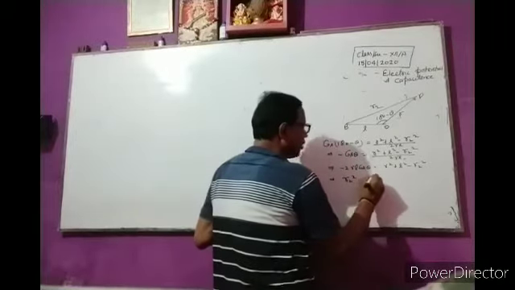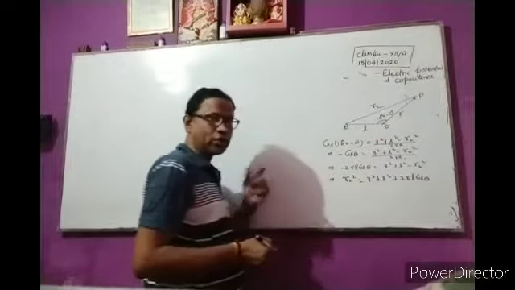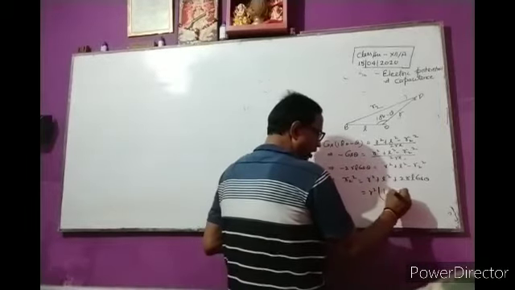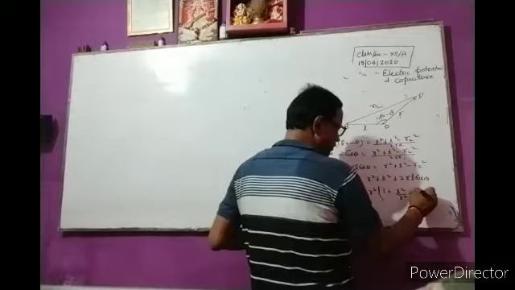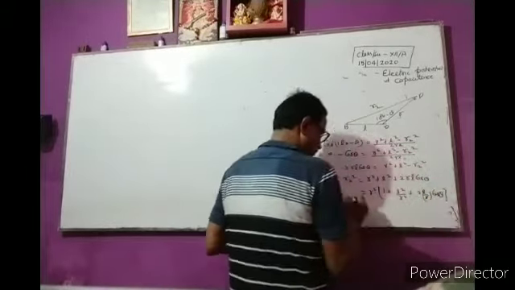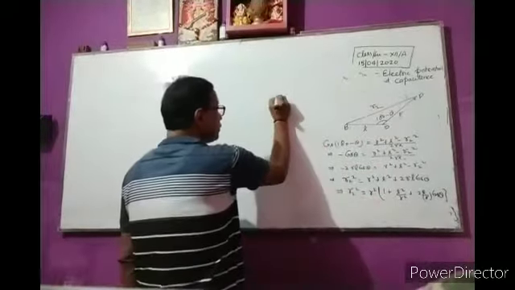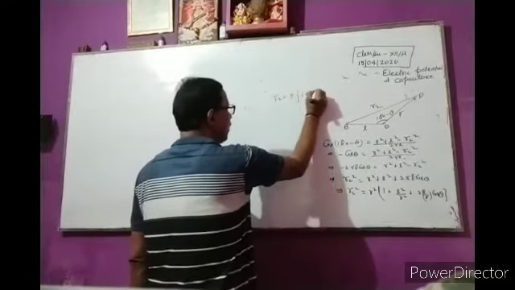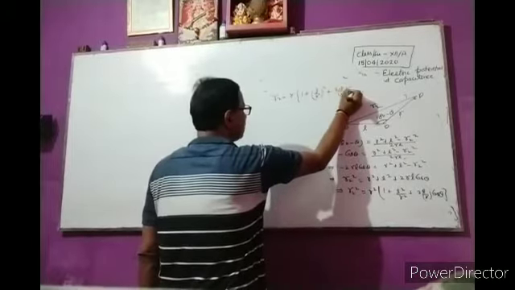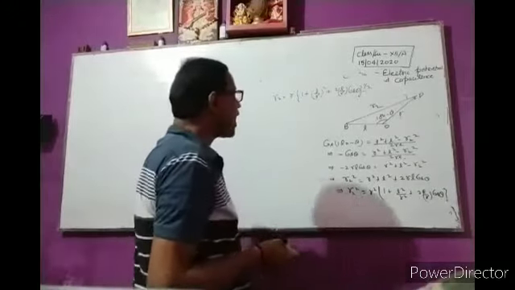Again, r2 square is equal to r square plus l square plus 2rl cos theta. Taking r square common, 1 plus l square by r square plus 2l by r into cos theta. So r2 is equal to r times (1 plus (l by r) whole square plus 2l by r cos theta) to the power half. It is the value of r2.